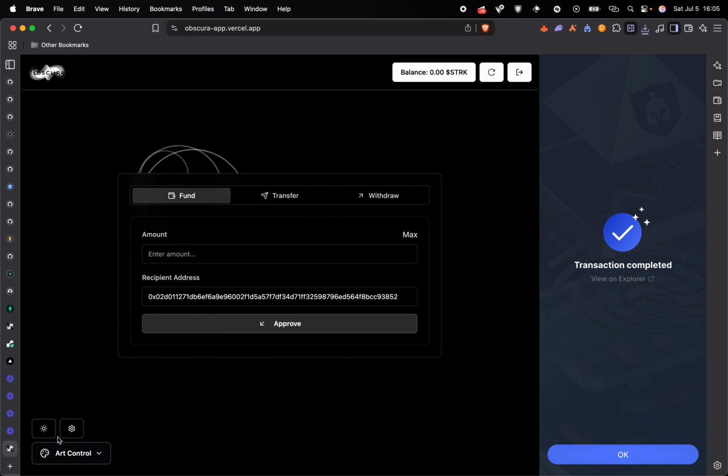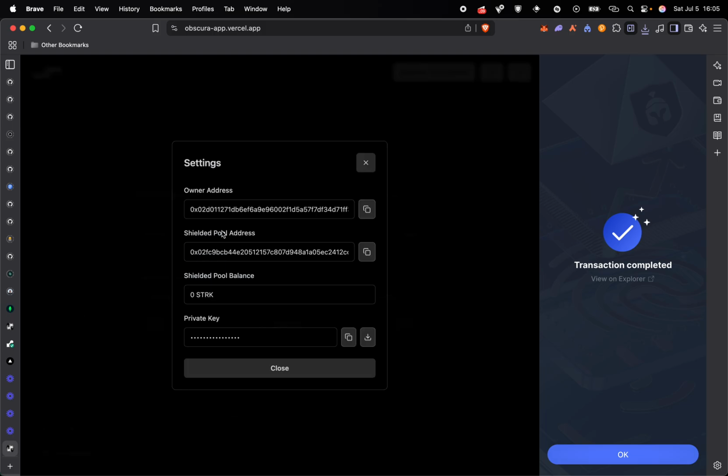So we have these settings. These settings is where you can see your balance, shielded pool balance, the shielded pool address. When someone wants to send you money internally, that is through transfer, you have to send them this address. You won't send them your normal wallet address. This will be your normal wallet address, the owner, but this is the shielded pool address. You can copy your private key anytime from here also.